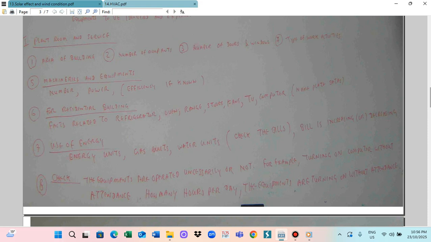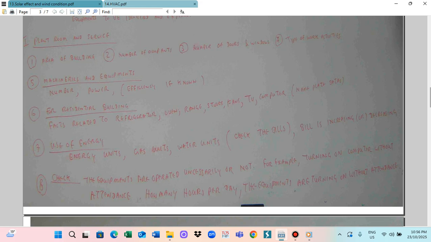And you also have to check whether equipment is operated unnecessarily or not. For example, no one leaves the electric stove or range on because of the heat, but with a computer, most people leave it on for the whole night.